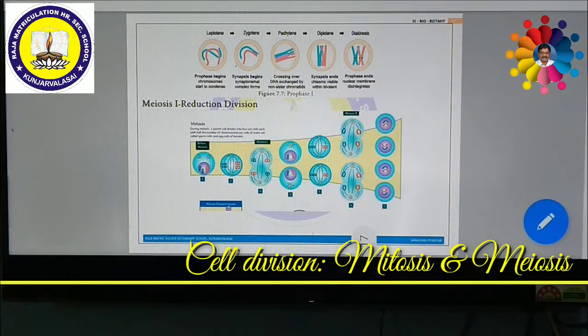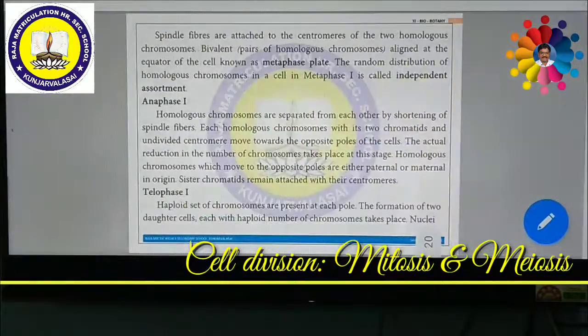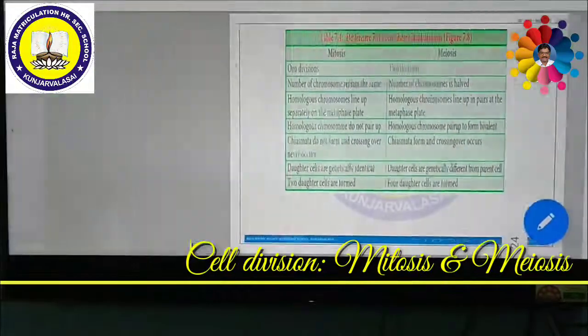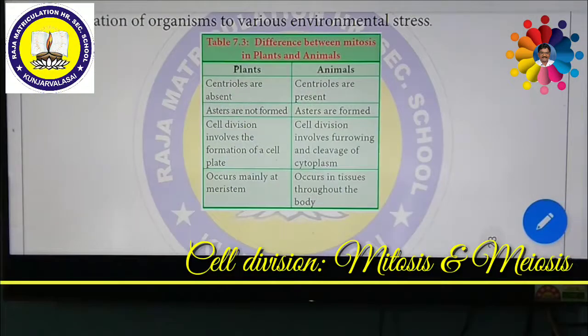Now we are going to see another important concept, the differences between mitosis in plant cells and animal cells. There is a tabular column, we shall see it once. This will help us understand the differences of mitosis in plants and animals.